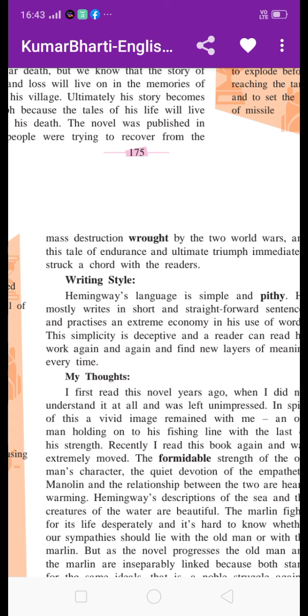His simplicity of writing creates a false impression, and because of that the reader can read his work again and again and find new layers of meaning every time. Because he reads again and again, every time he finds new layers of meaning in the line.